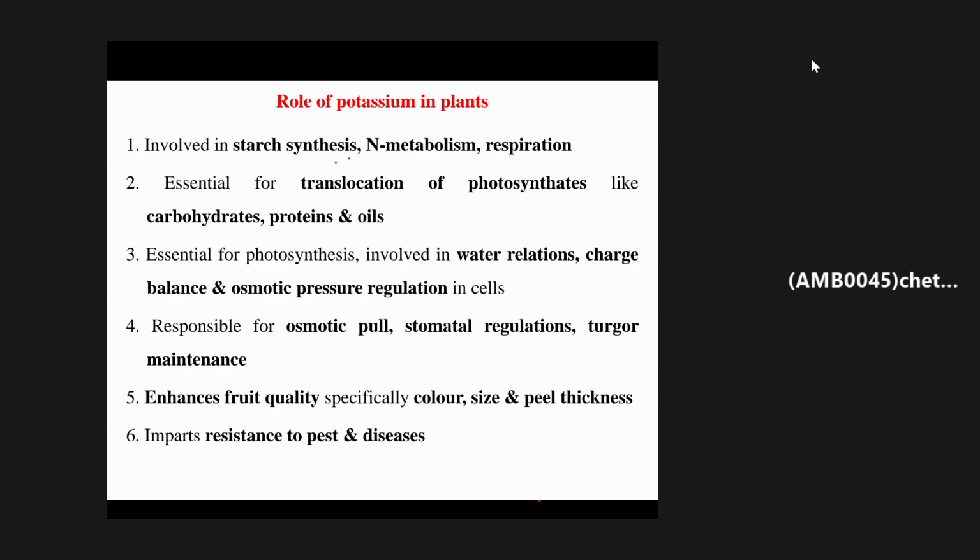Sir, bluish green color of the leaves. Bluish green foliage, bluish purple, reddish purple. Yes, sir. Reddish purple.